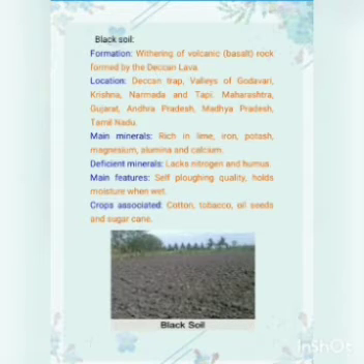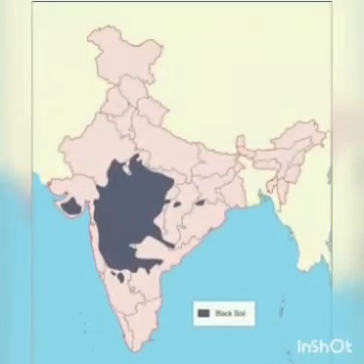The main minerals are it is rich in lime, potash, magnesium, alumina and calcium. Its deficient minerals are it lacks nitrogen and humus. The main features are it covers 16% area of India. It has self-ploughing quality. The crops are tobacco, cotton, oilseeds.